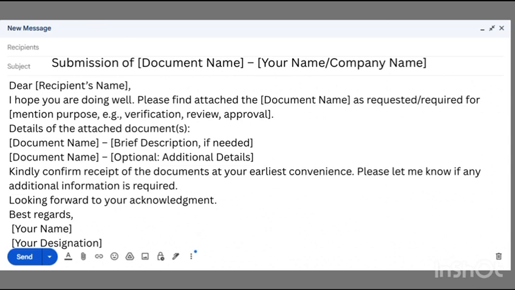In the intro, your information and also the reason for writing the mail, and in the main matter, the details of the mail, like details of the attached documents, document name and its brief description. Then we'll be writing the call to action, looking forward to your acknowledgement, then closing it with best regards, name, designation and the company name.